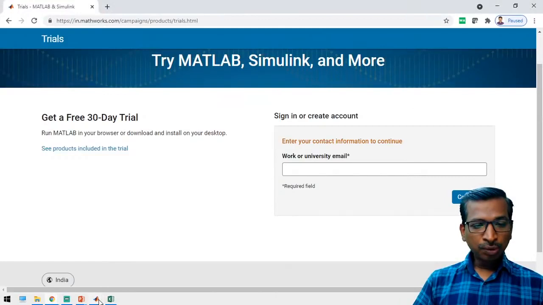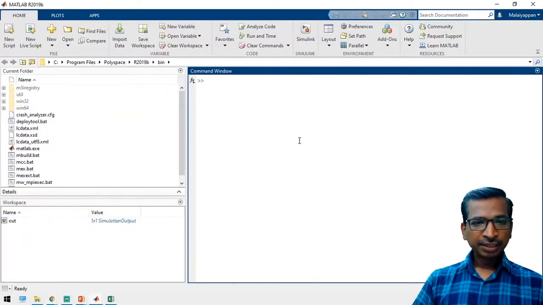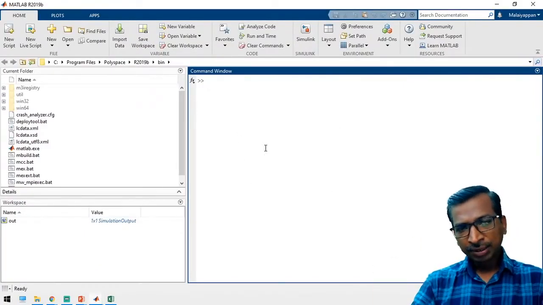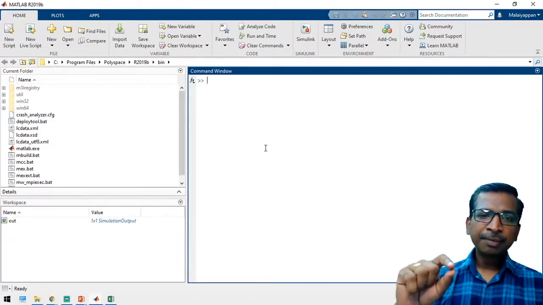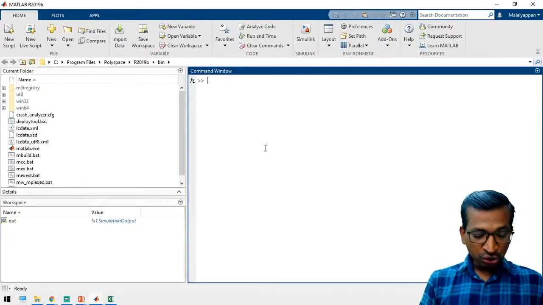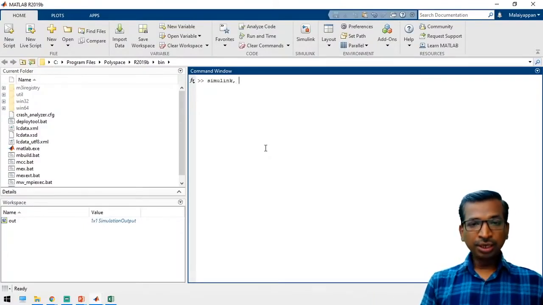The MATLAB toolbox. So this is the MATLAB environment. While you download and install MATLAB on your laptop or computer, just ensure the Simulink toolbox, Simulink and Sim Power System, Simscape, and some versions have Sim Power Systems.